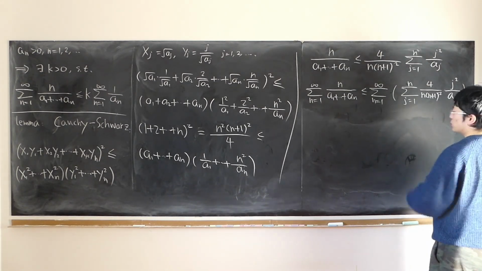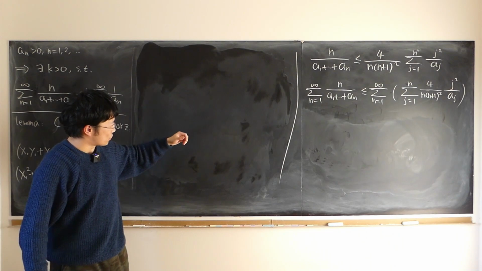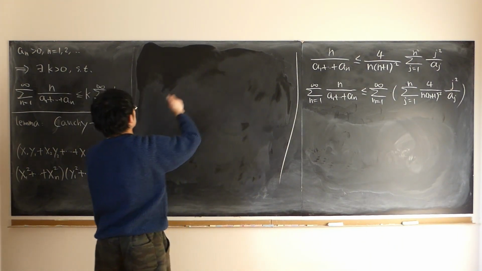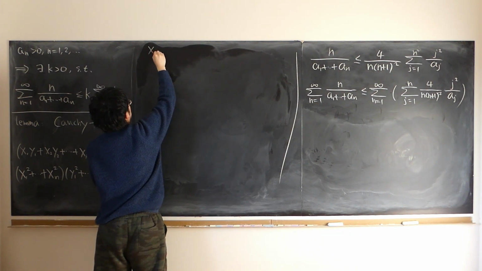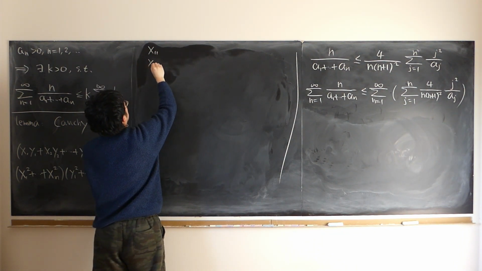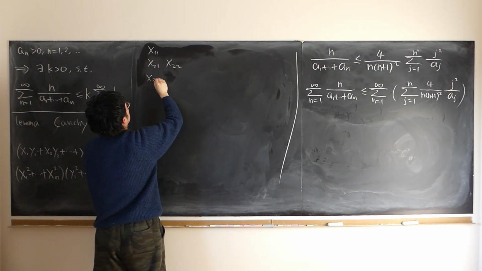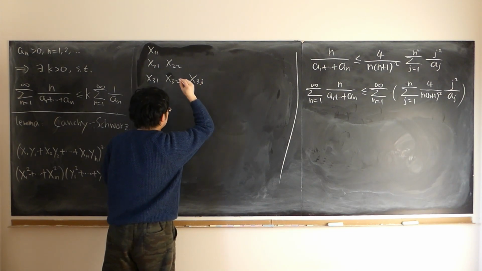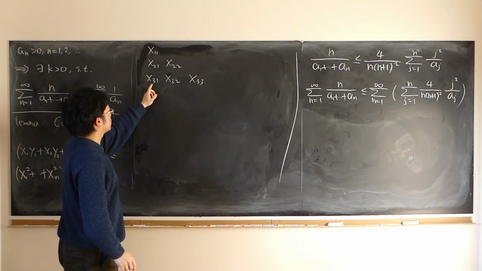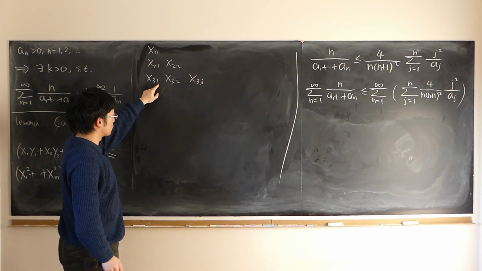Now, I want to switch the order of the sums. In order to switch the sums, we're just going to have to look at the table of numbers: x sub 1,1; x sub 2,1; x sub 2,2; x sub 3,1; x sub 3,2; x sub 3,3. The first number in the subscript denotes the row, the second number denotes the column.